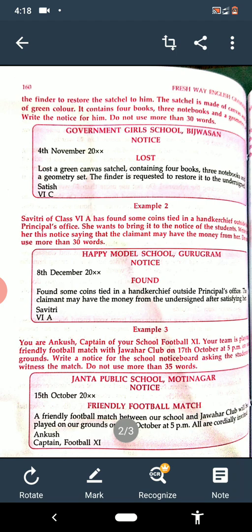F-O-U-N-D, found. Found some coins tied in a handkerchief outside principal's office. The claimant, or we can say loser, who has lost, may have the money from the undersigned. Undersigned means those who have put the signature downside. That is called undersigned. Who is undersigned? It is Savitri. After satisfying her. And who is the writer? It is Savitri of class 6th A.